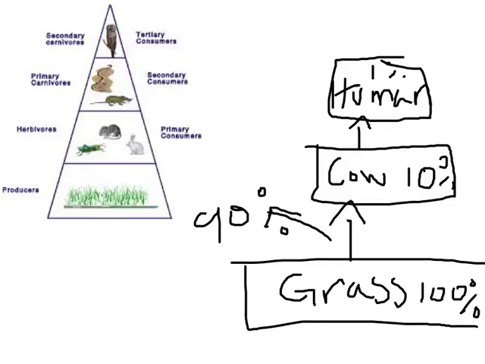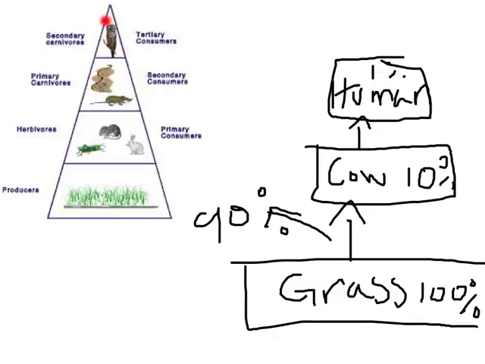So you can actually construct what's called an ecological pyramid, demonstrating what happens to the energy as you move from trophic level to trophic level. Here's your 100% here. Notice the primary consumers, the herbivores, only get 10% of that. The primary carnivores get 10% of 10%, which is 1%.